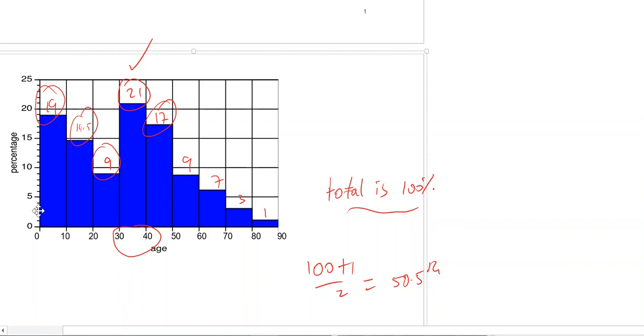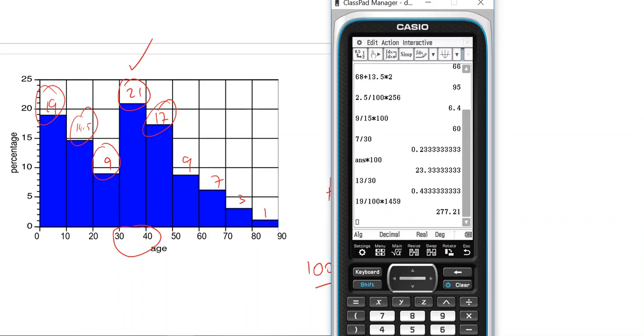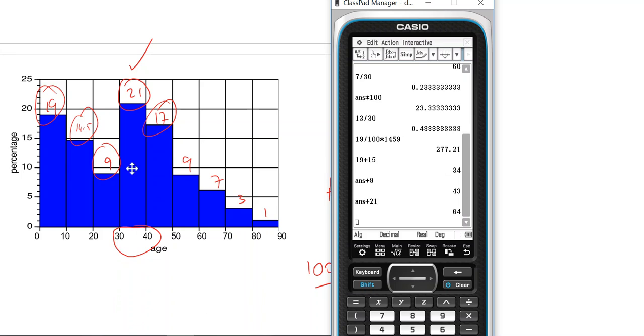How do I get the 50.5th position on a histogram? Simple. Instead of counting one by one, you just count the bars and see what the total is if you progressively add the bars. So I know that if I go 19 plus 15, that's 34. That's not above 50.5. So we just go up slowly until we get to the first bar that goes above 50.5. If I add 21 to that, I can see we've got 1, 2, 3, 4. It's the fourth bar where the 50.5th position lies.